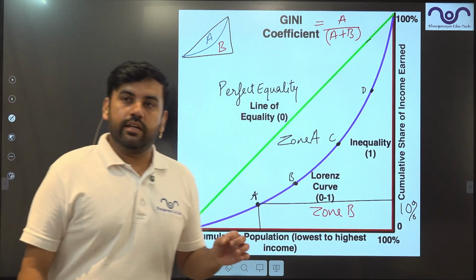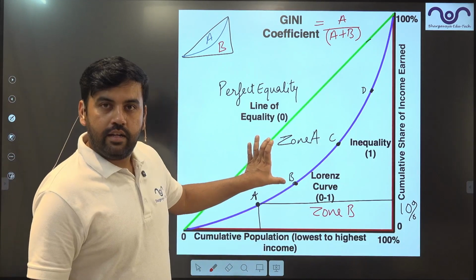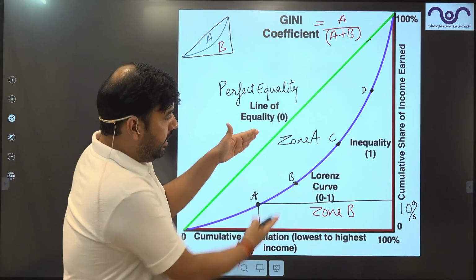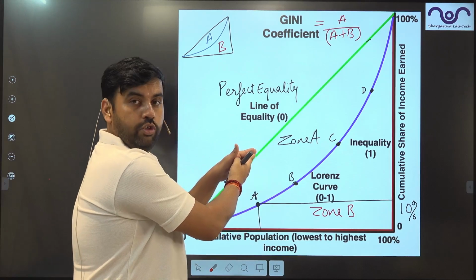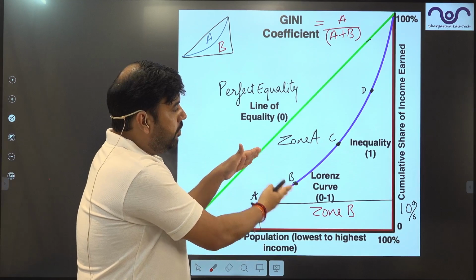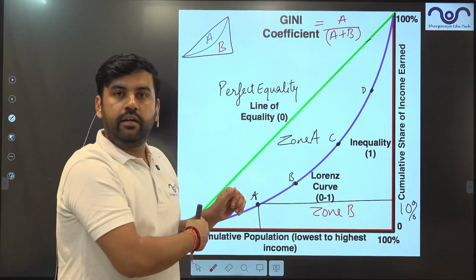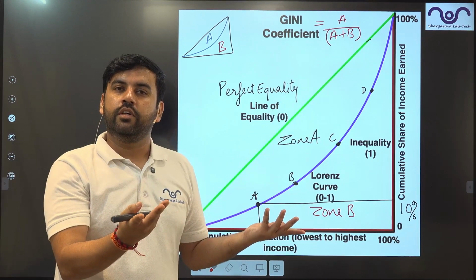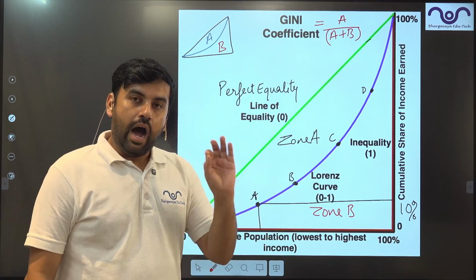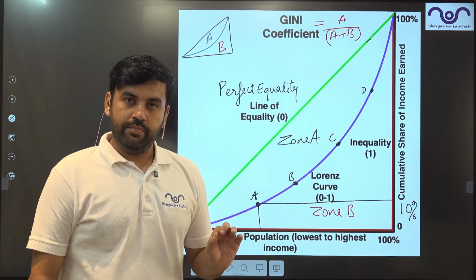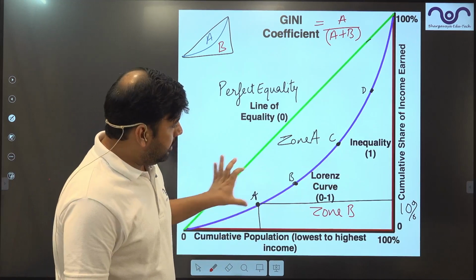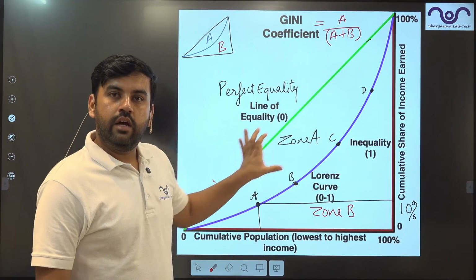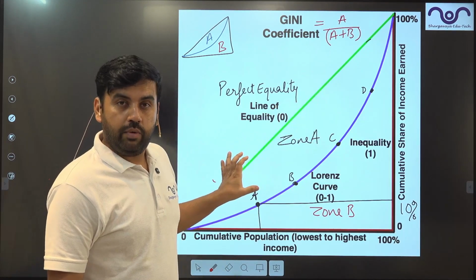What is this? This area is the inequality, the difference between the present status of a country and what should be the perfect. So the difference between these two over the entire area is the Gini coefficient. This will give you the idea of how the Gini coefficient is measured, right? The area which is here over the entire area, because this area shows the inequality, how far we are from perfect equality.